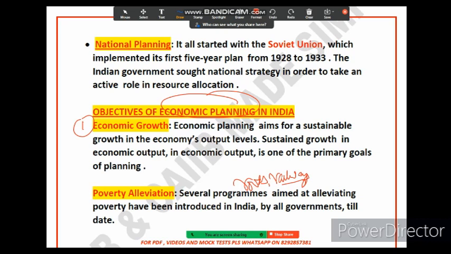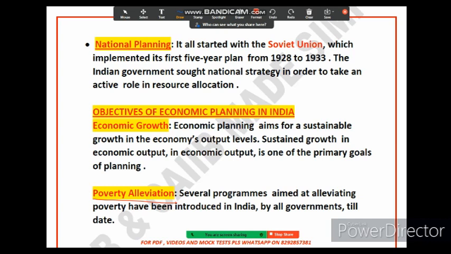The second objective of economic planning is poverty alleviation. Poverty alleviation means a reduction in poverty in a country. The poverty alleviation programs aim to provide the poor with access to education, healthcare, and other essential services.